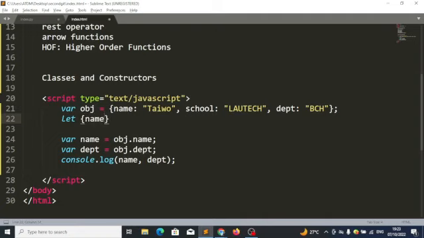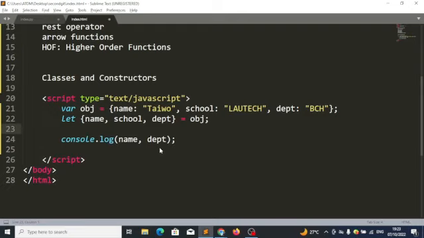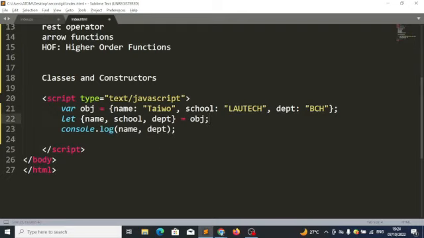I'll just say name, department. I will explain something soon. For now, let's destructure it, equals to obj. So I can remove this now. So I can say console.log name, the school, and the department.